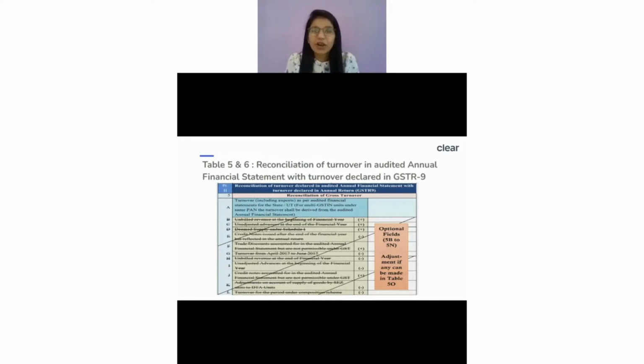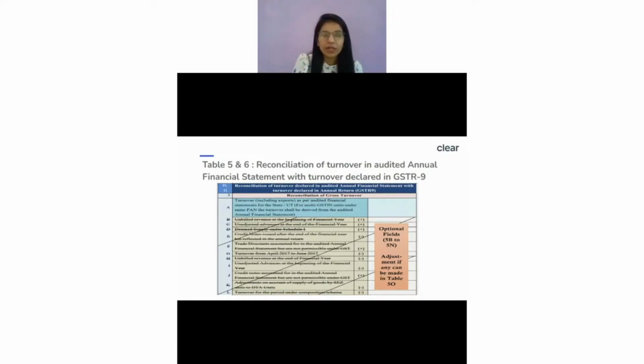So here we just talked about 5A, right? So 5A, we said it is turnover as per my financial statement, and I said that this we have to drive at a GST level. So it will be at a PAN level, but we have to always come at a GST level and show this figure, right? That's the first part.